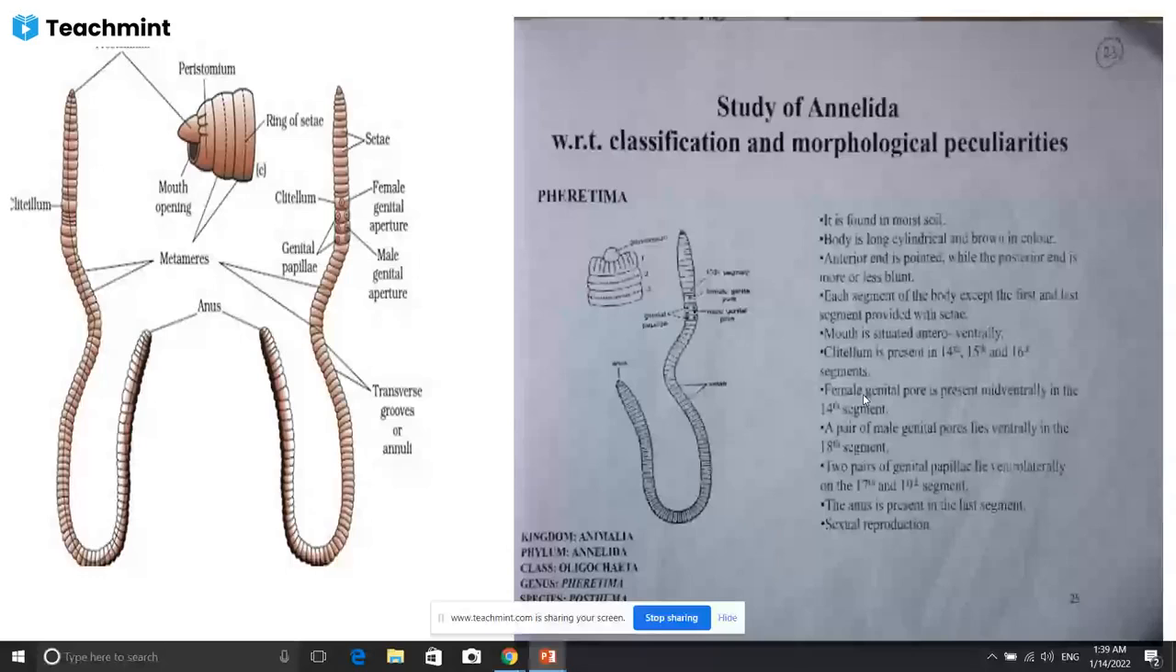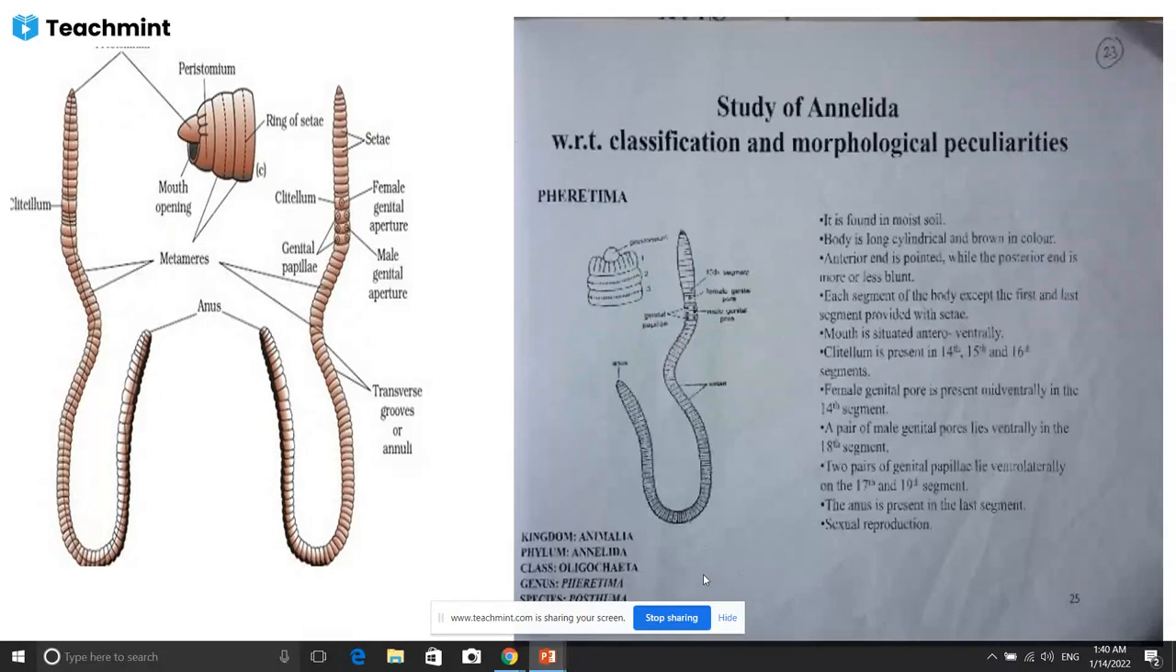Reproduction is sexual. The anus is present in the last segment, and two pairs of genital papillae lie ventrolaterally on the 17th and 19th segments. Now we move to another animal, which is included in the next class, Hirudinea.